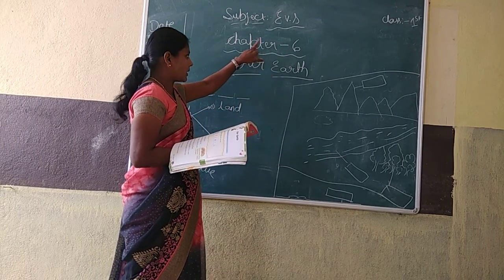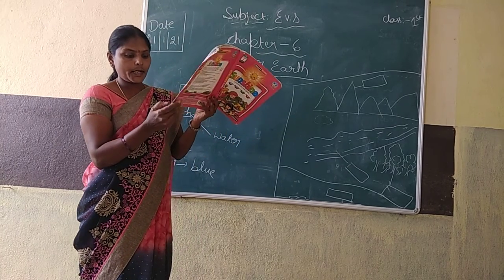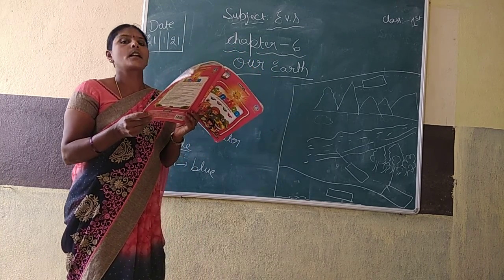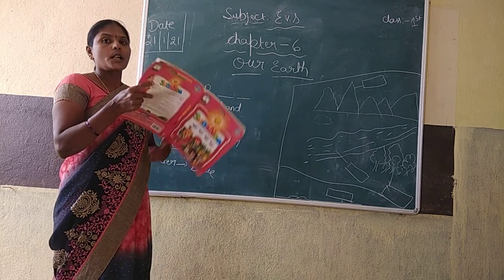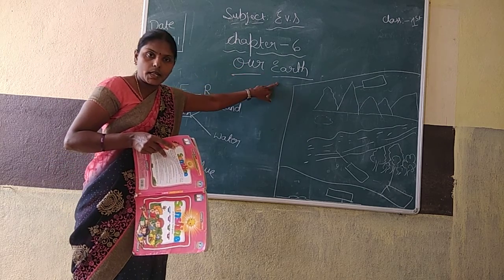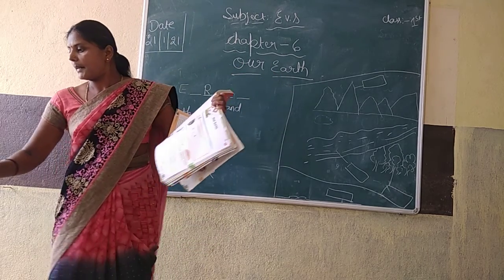Understood? Chapter number 6, our earth. Open page number 169. Understood? Page number 169. Chapter name, our earth. Understood? Okay.